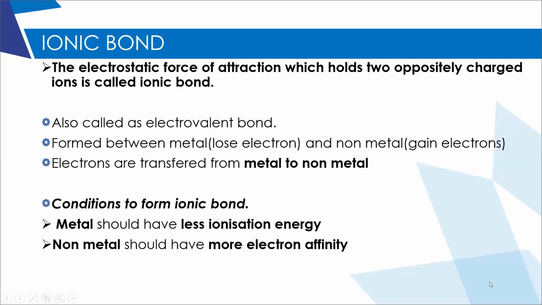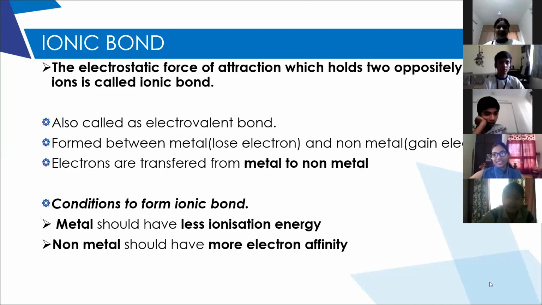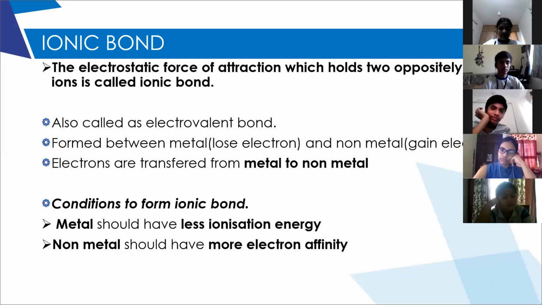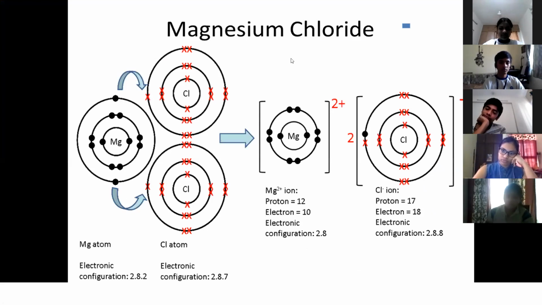We have to represent the formation of ionic bond. Till now you all know to write the formation of NaCl easily just by writing the valencies and using the crisscross method. In this chapter, you have to show the representation of ionic bond through electron dot structures. Now we will see how to write the ionic bond, for example, magnesium chloride.